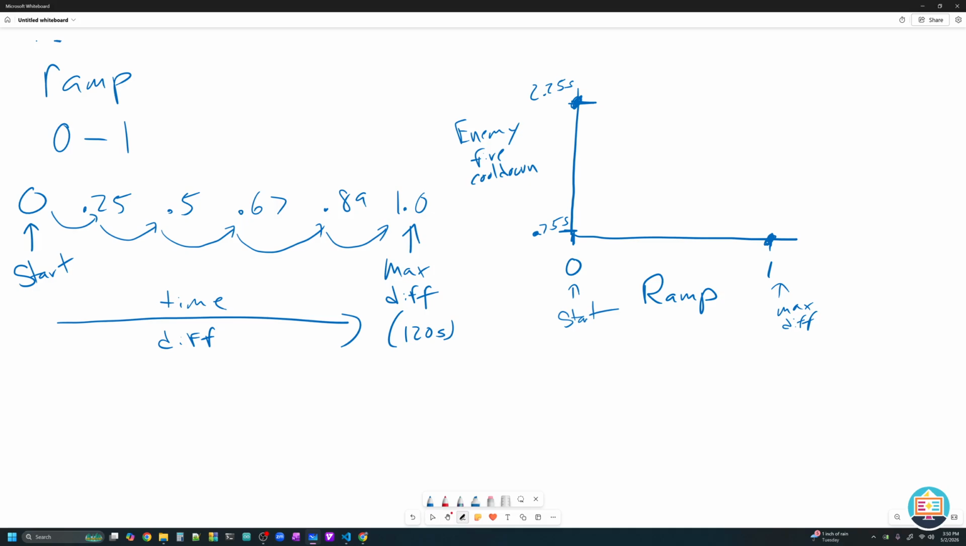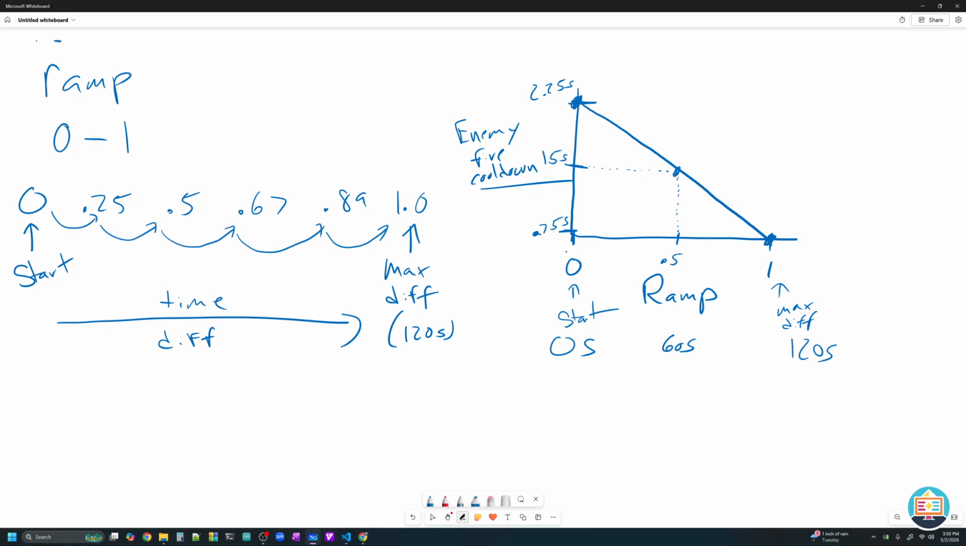Imagine if I drew a line connecting those two points, just like that. Now, we can use this line to determine what our enemy fire cooldown should be at any given point on our ramp. Remember, this is 0 seconds and this is 120 seconds. So if my ramp were 0.5, the halfway point between 0 and 120 seconds is 60 seconds. I would come right up here, find my line, and read the value of my cooldown. What would that cooldown be? I honestly have no idea. Maybe it would be 1.5 seconds.